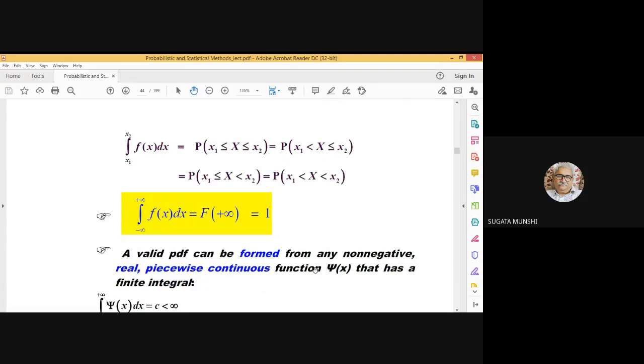And because in the case of a continuous random variable the probability of x equal to x1 or x equal to x2, etc., is 0, therefore you can write, instead of greater than or equal to, you can simply write greater than, and if less than or equal to, you can simply write less than. Whatever you write, that will be valid. Area under the density function is unity. This is a very important property.